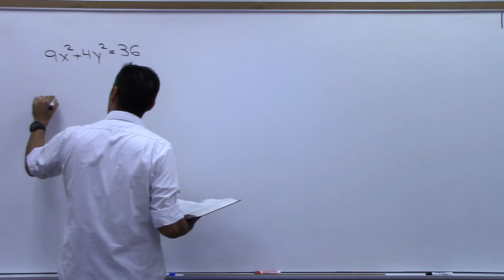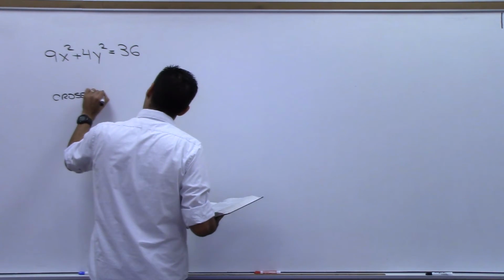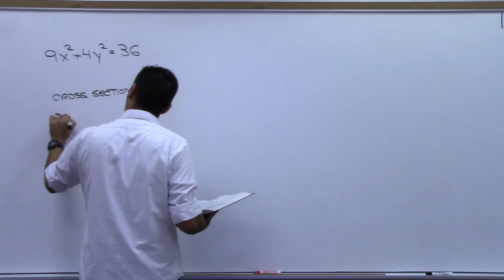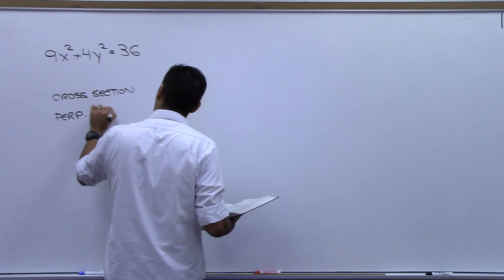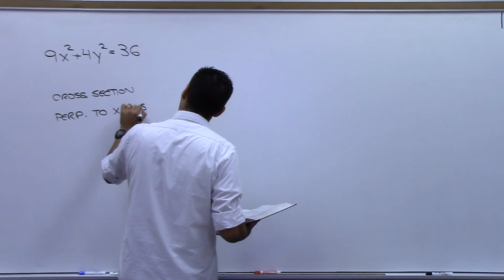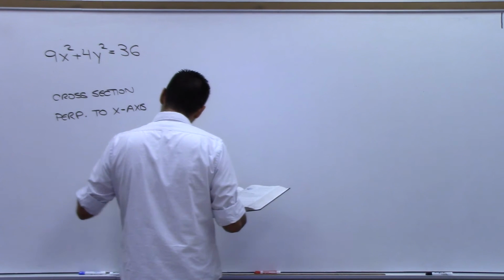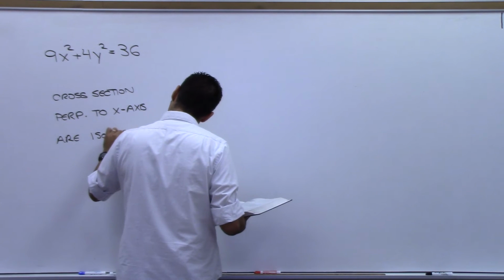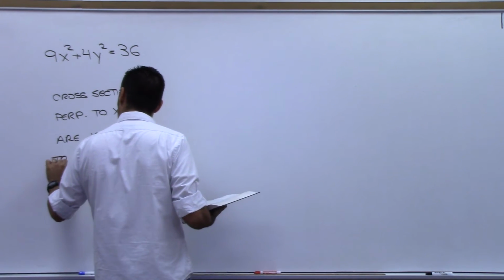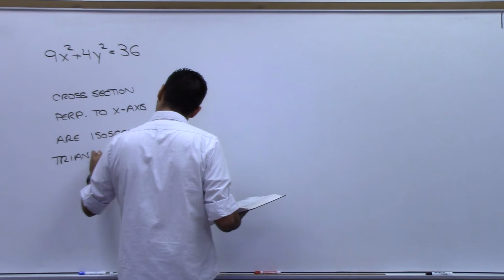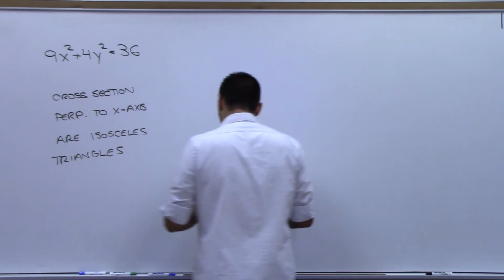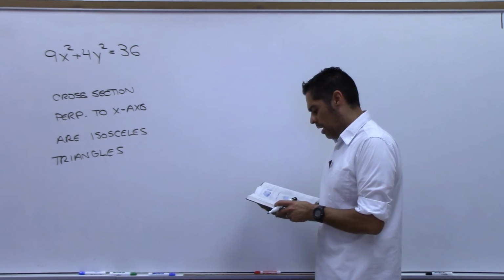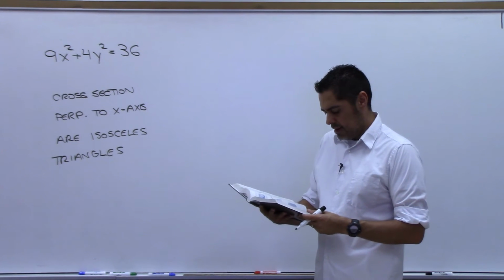And it says that cross sections that are perpendicular, I'll just put perp, to the x-axis form isosceles right triangles with hypotenuse in the base.